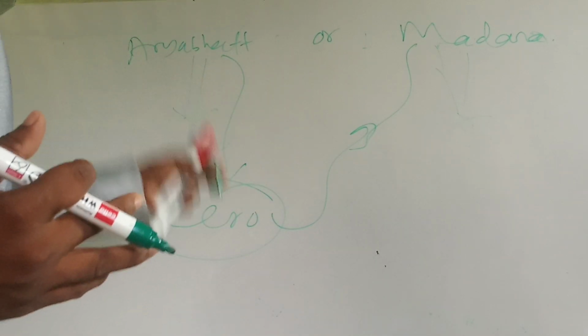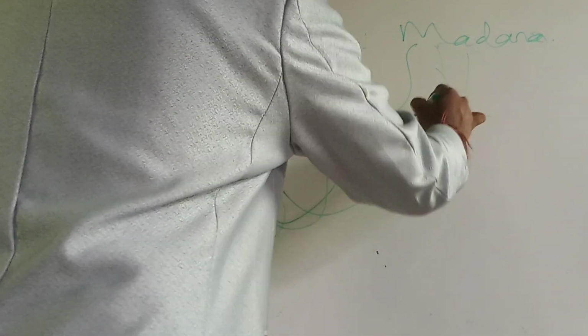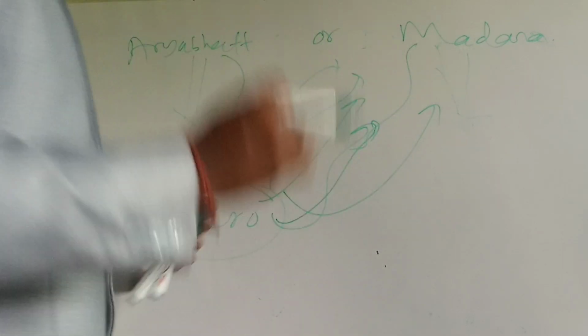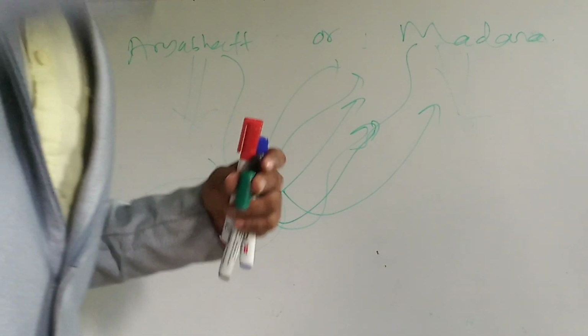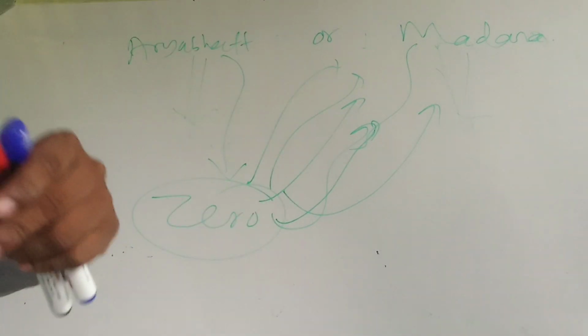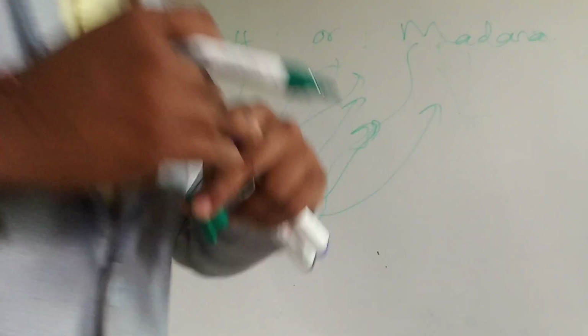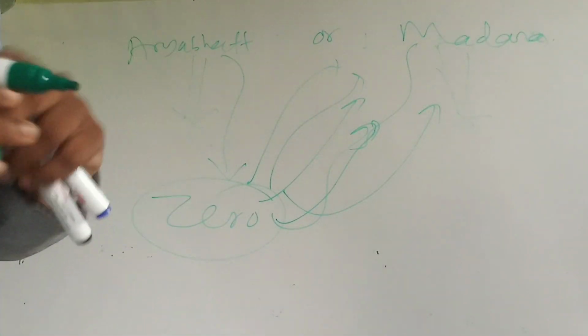So after the invention of zero, that has been used by Madana and many other people, by the society. So math has only one goal, to make everything crystal clear, concise and very understandable. So that's why zero has been used by Madana and by us and by everybody. So we are also heroes and Aryabhatta ji also a hero.